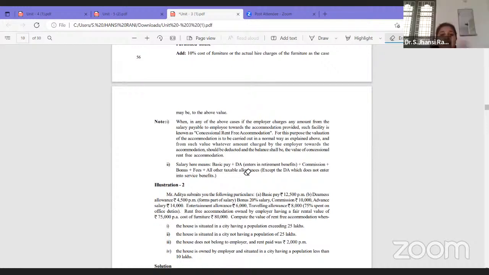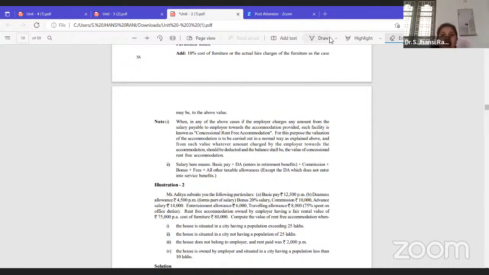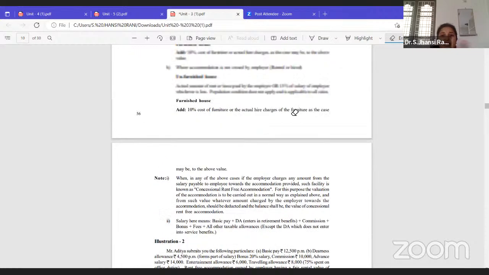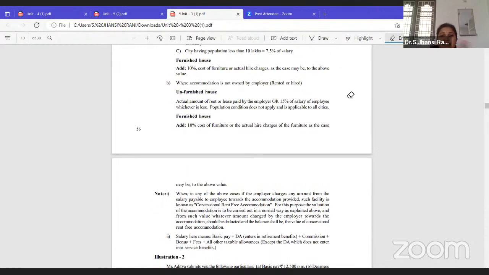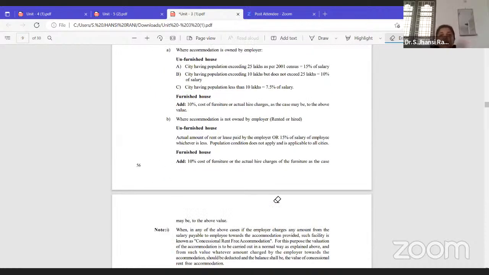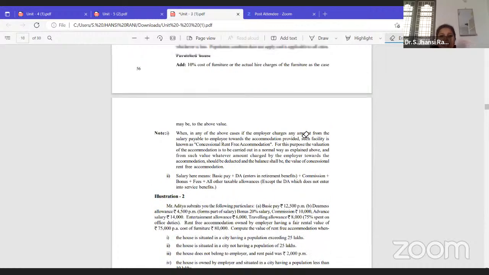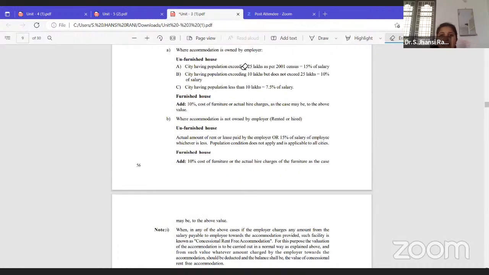All taxable allowances. Taxable allowances. So this all will be added together and that is called salary. So here I was telling, now 15% of salary. Salary means we will calculate. They'll not mention it in the question directly. We have to add all those things, and on that we will calculate 15% of salary depending on the population of that city.